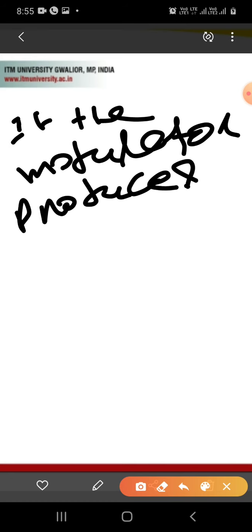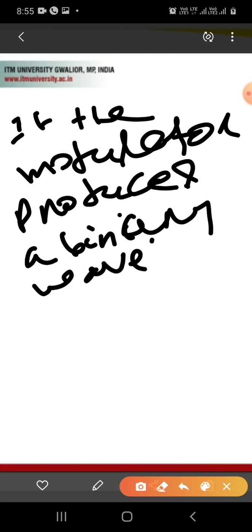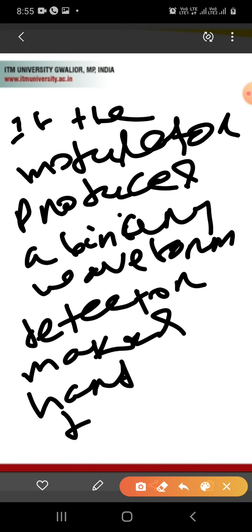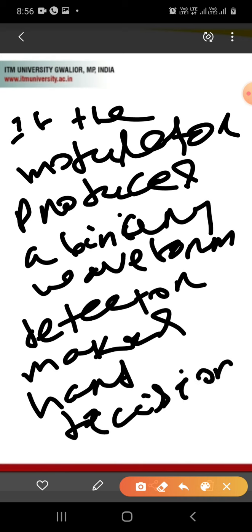That means if the modulator produces a binary waveform, and suppose the detector makes hard decision, then the composite channel has a discrete time binary input sequence and a discrete time binary output sequence.